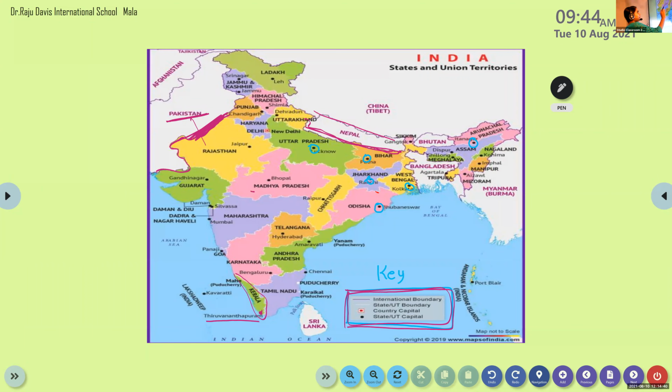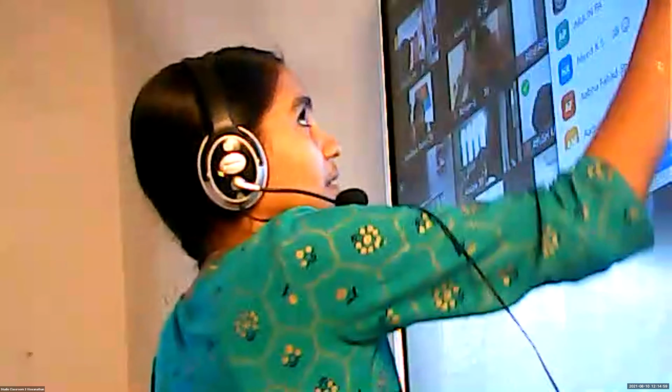Then look here. We have Madhya Pradesh here with a black spot. So the state capital of Madhya Pradesh is Bhopal. So this black spot is used to identify the state capital. Is it clear, all of you? Yes. I'm going to ask certain questions.